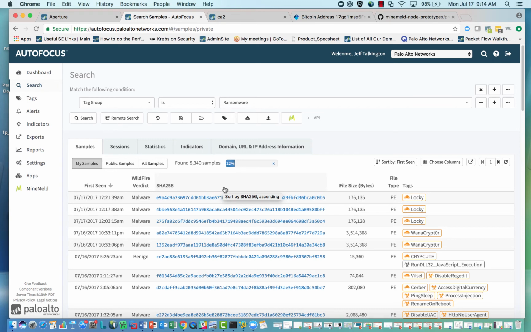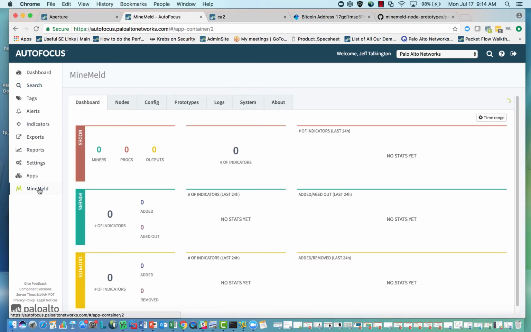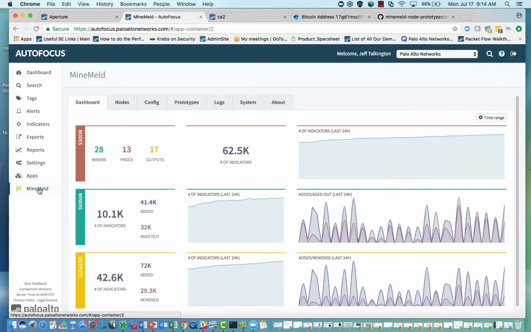Okay, so we're looking at all of our ransomware samples. We know that we have coverage when we dive into each one of those. What happens if we want to pull in further threat intelligence and utilize that for our firewalls? Well, this is where our other applications come in on AutoFocus. This one in particular is called MindMeld. MindMeld was built in-house by one of our developers. And what it does is it ingests threat intelligence feeds, it aggregates them, and allows us to export those and use those on our firewalls.